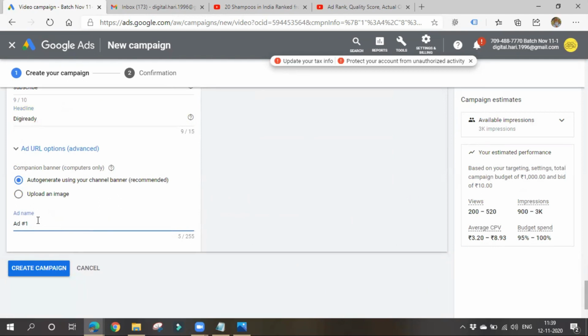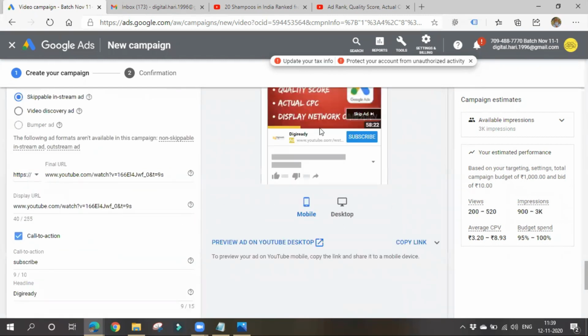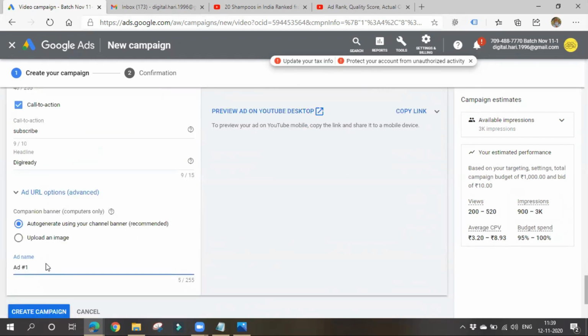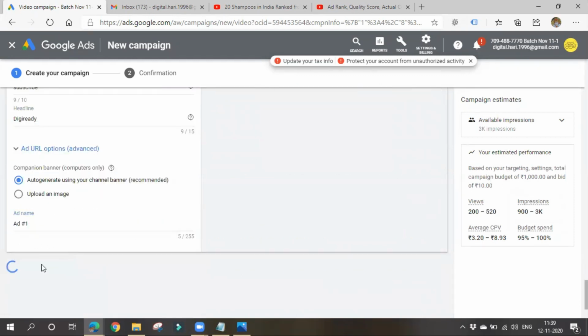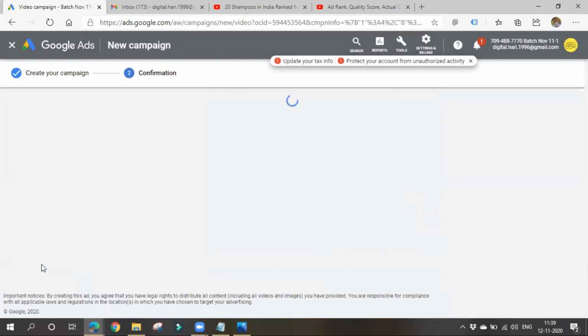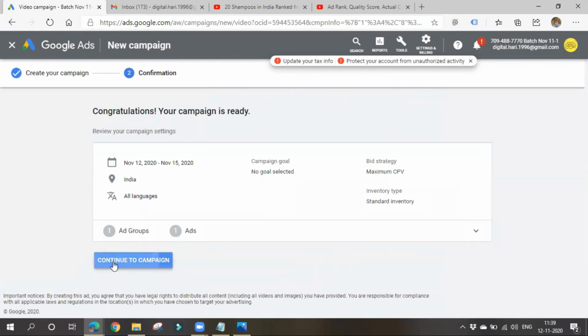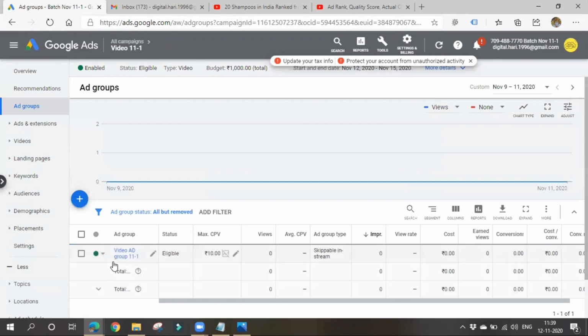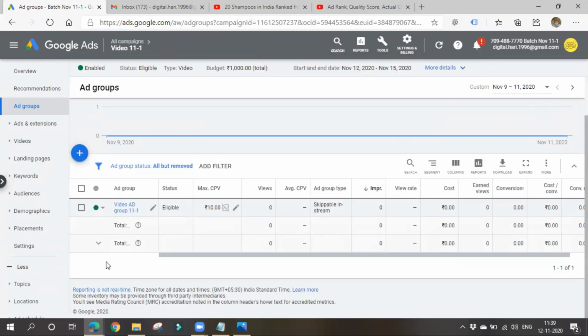You can give an ad name also. If you are creating multiple ads, for your reference you can name them ad one, ad two, ad three, or thumbnail one, thumbnail two, like that. You can create multiple ads again. So continue to campaign. Done. That's how we can create video ads also.